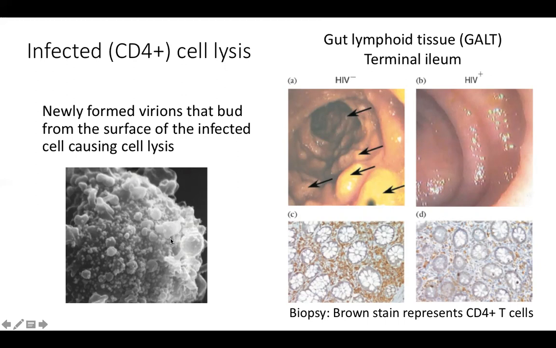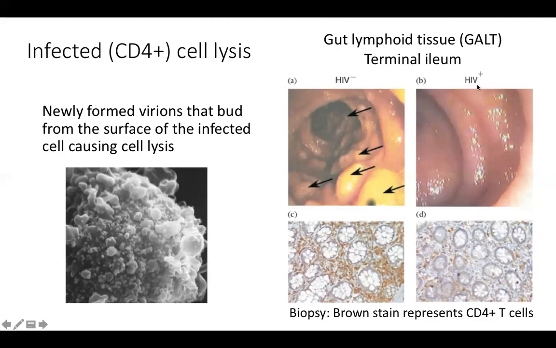So you can see here the gut-associated lymphoid tissue. So these are the Peyer's patches. This is the terminal ileum, and the gut-associated lymphoid tissue are known as the Peyer's patches, right? So this is how it will look through the endoscope in a normal person. In a normal person, you will see a lot of lymphoid accumulations. And if you take a biopsy and stain it for your CD4 positive T cells, you can see so many brown spots.